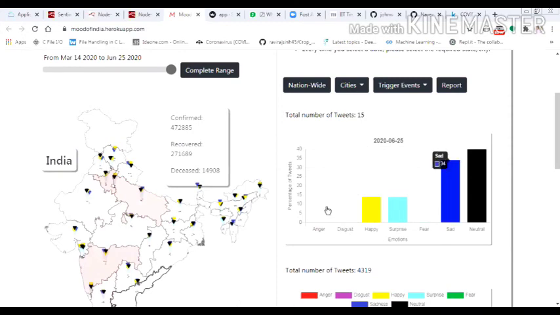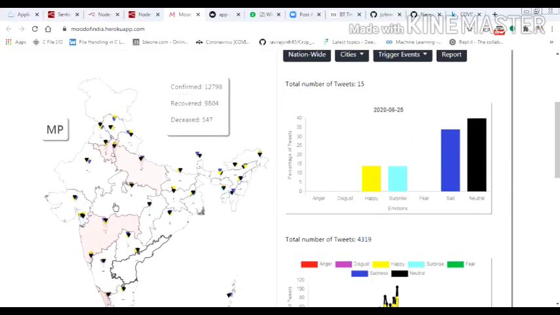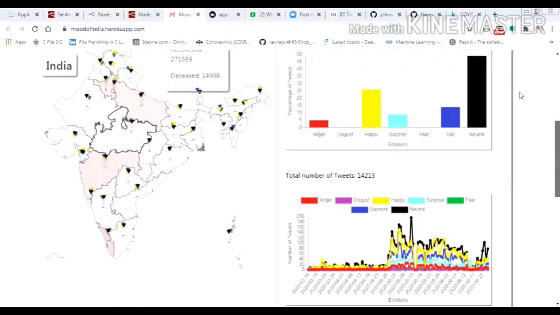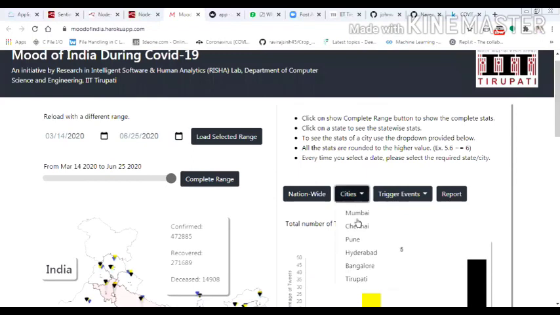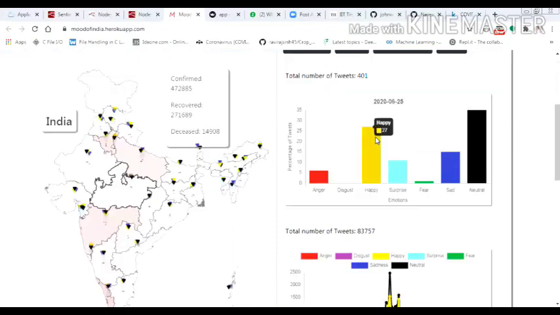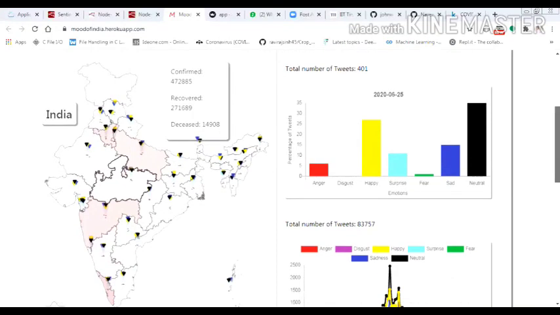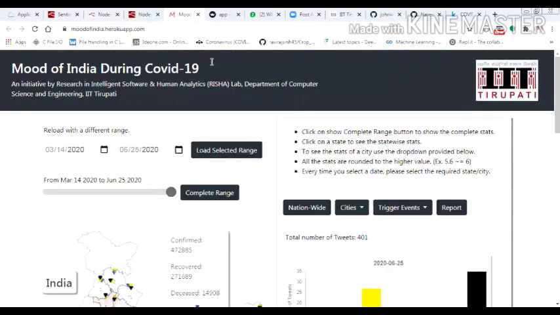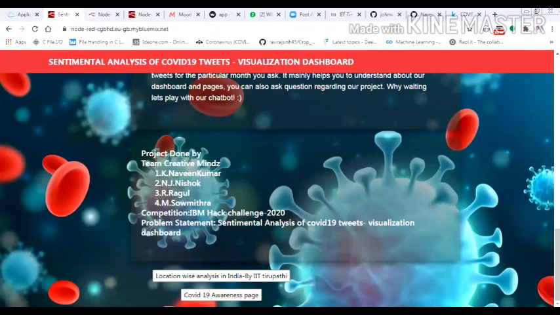There are only 15 tweets there, among them mostly sad and happy. Similarly, you can try Madhya Pradesh. The positive tweets, happy, is more. Similarly, you can see all the states. If you want to see a particular city, there's also an option. If you click Chennai, it will show the tweets from Chennai, and they are mostly positive. Even though we know it is more affected, the people are still positive. We can get that conclusion from it. So this is what we have shown.